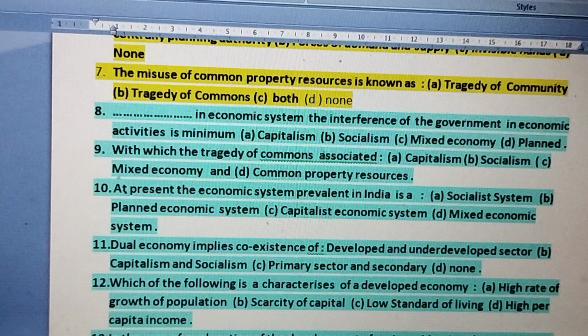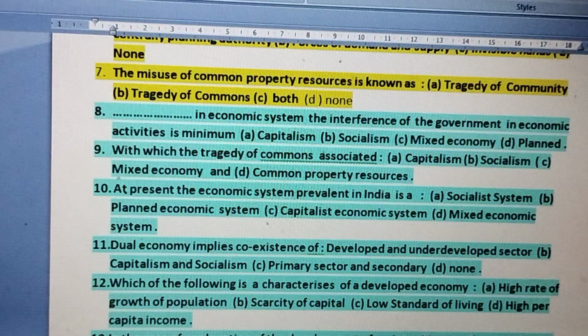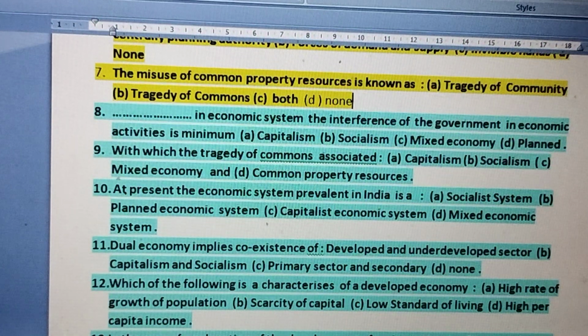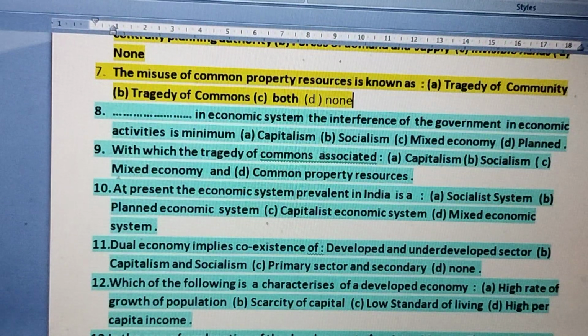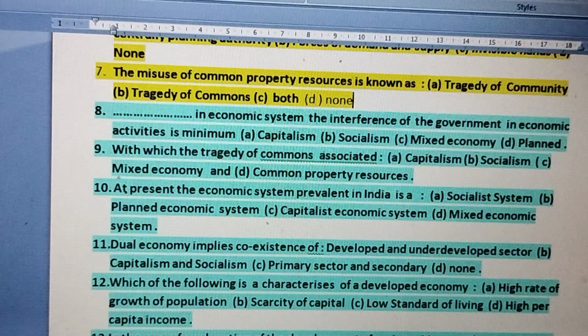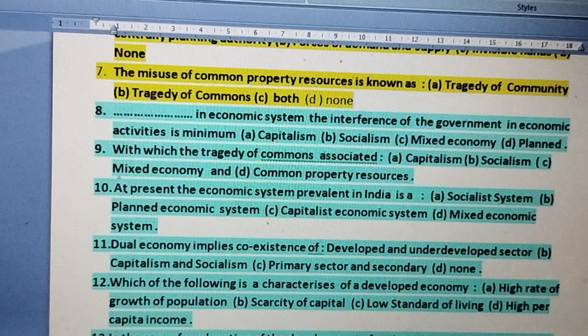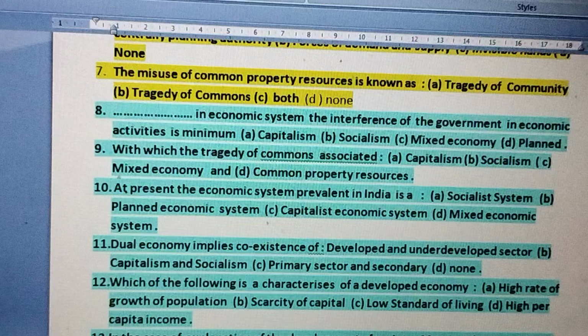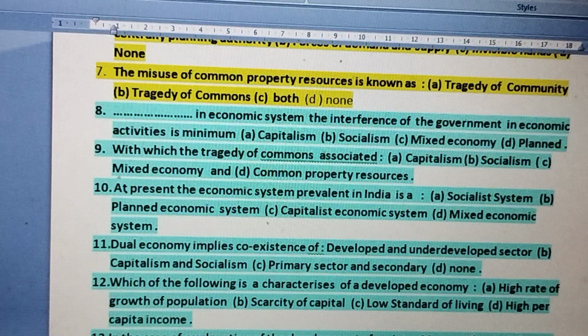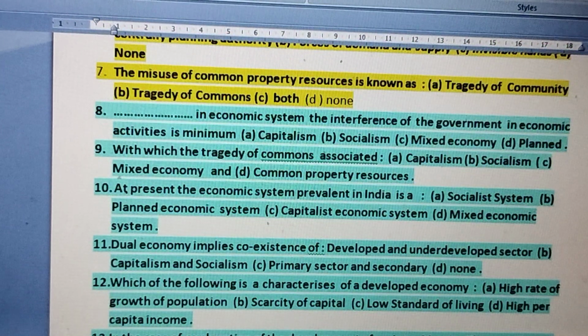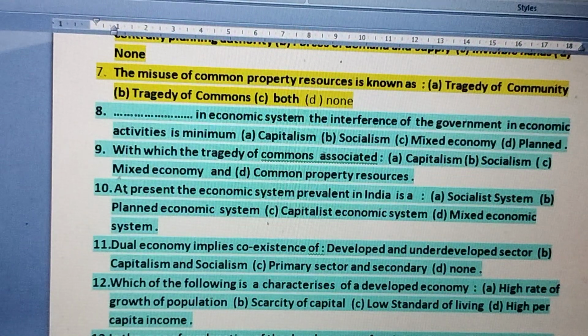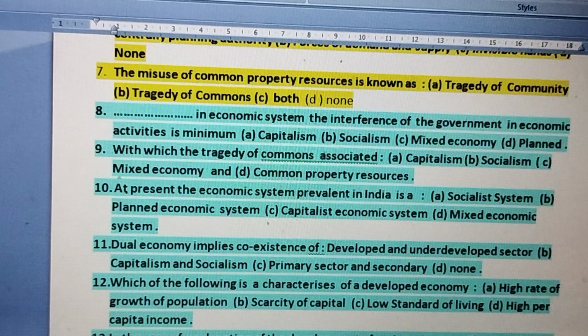There may be an agriculture sector, an industrial sector, and a service sector. Maybe agriculture and industry are developed but the service sector is not so developed, or it is developed in the service sector but underdeveloped in agriculture. Those economies where there is coexistence of developed as well as underdeveloped sectors, we call dual economy. The right answer for question number 11 is A.